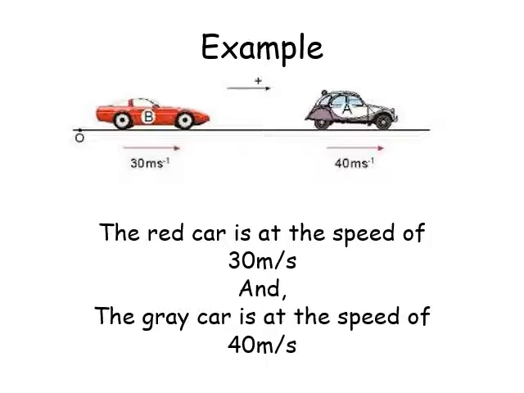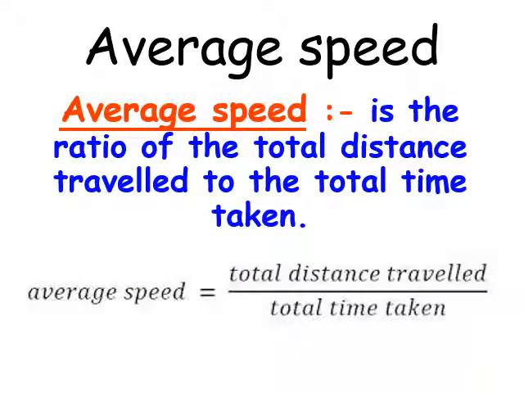You can see in this figure the red car is at a speed of 30 meters per second and the grey car is at a speed of 40 meters per second. Meter per second means meter is for distance and second is for time. Another term is average speed. It is the ratio of total distance traveled to the total time taken. So average speed is equal to total distance traveled divided by total time taken.